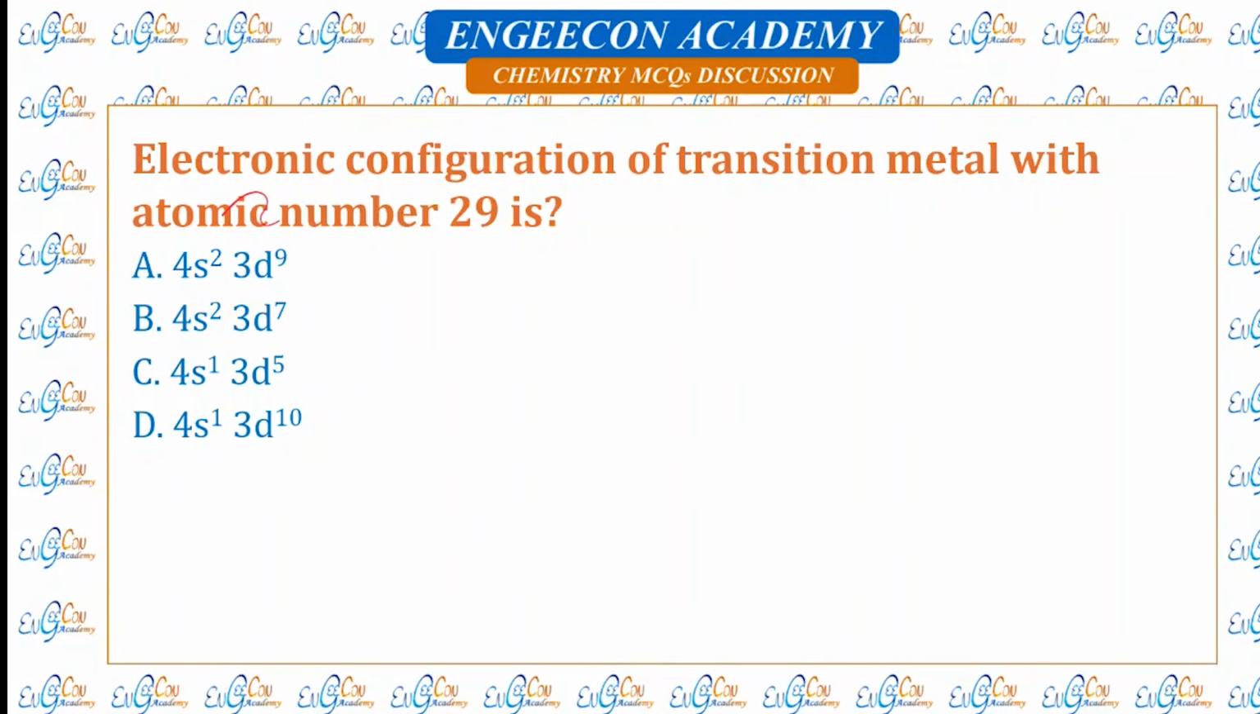Electronic configuration of transition metal with atomic number 29 is. So 29 is atomic number of copper. Its expected configuration is 4s2 3d9. But instead it shows a configuration of 4s1 3d10 because it wants to stabilize its d orbital by making it complete. Therefore, this is the correct configuration of copper.